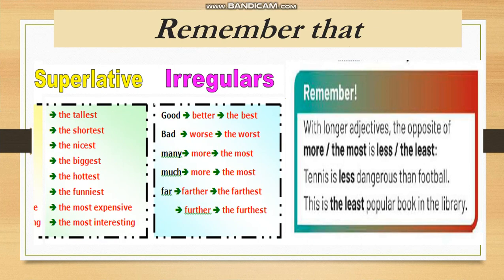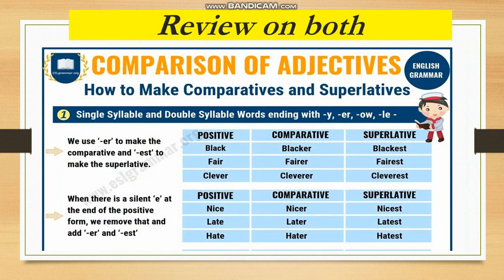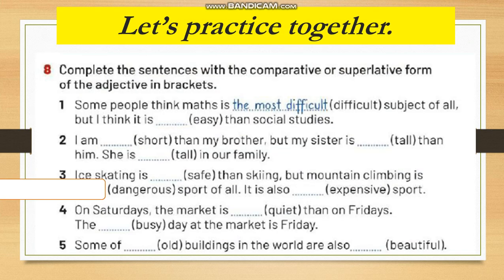These are examples of the short and long adjectives in both forms, comparative and superlative. Some people think math is the most difficult. We are comparing math to the other subjects. Look at the second one: but I think it's easy.